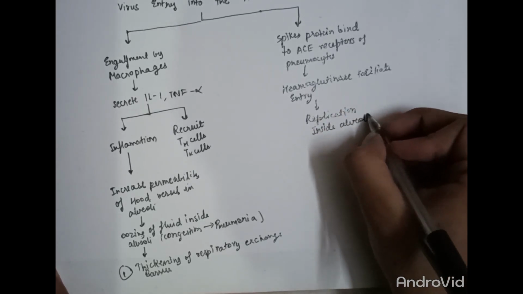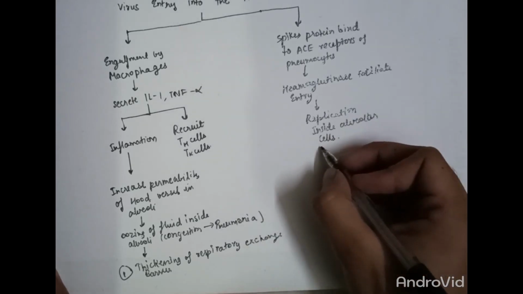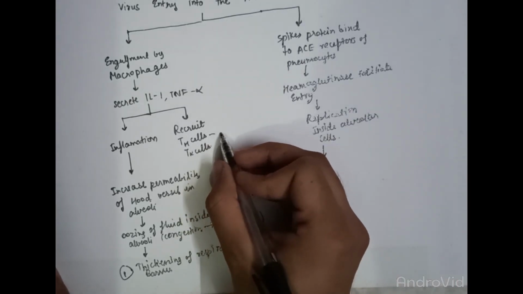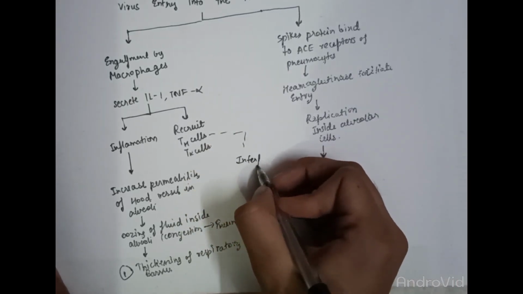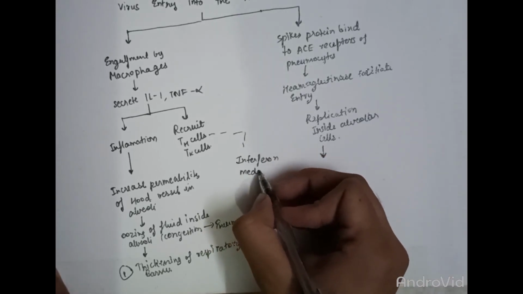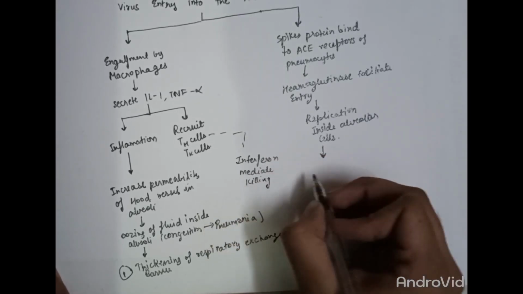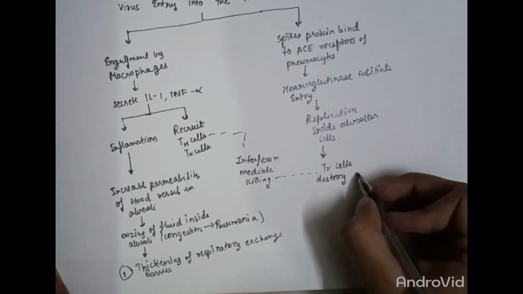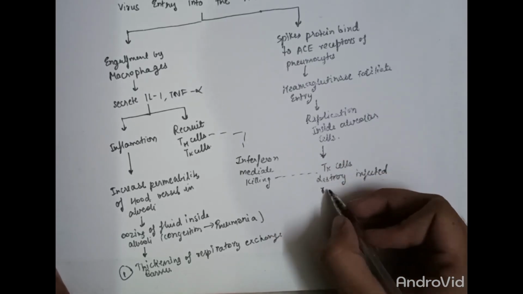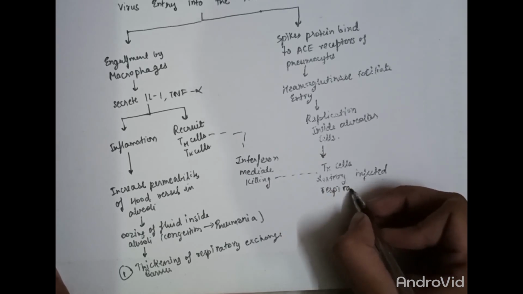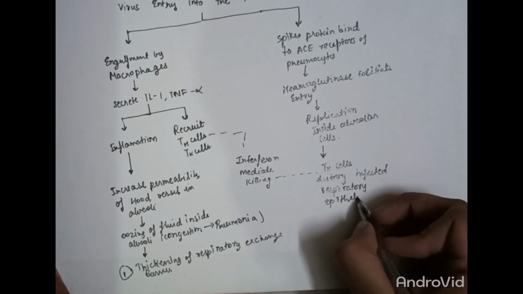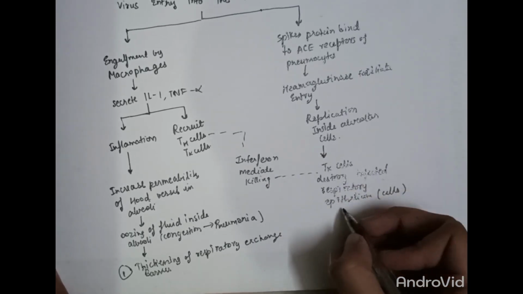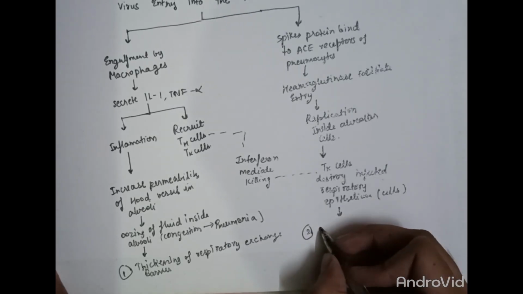Now the virus uses the cell machinery for its replication. Now the recruited T helper cells, which were recruited by the macrophages, release interferon, and this interferon binds to the infected cell. This interferon makes the cells susceptible to destruction by the T killer cells. Hence, the T killer cells destroy the infected pneumocytes.